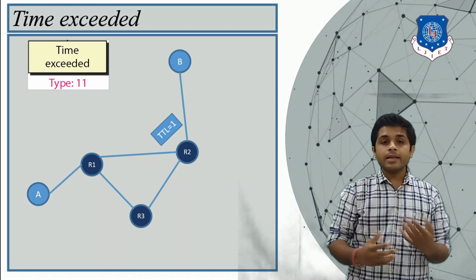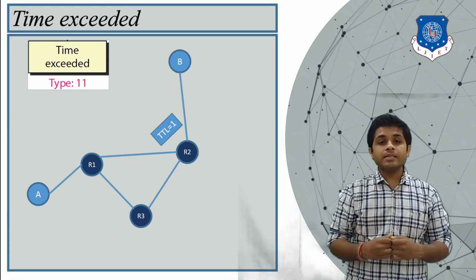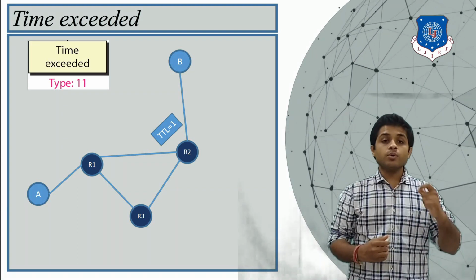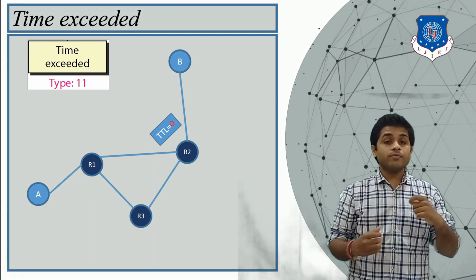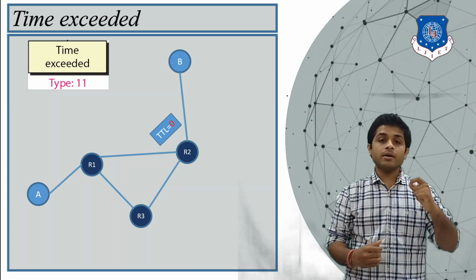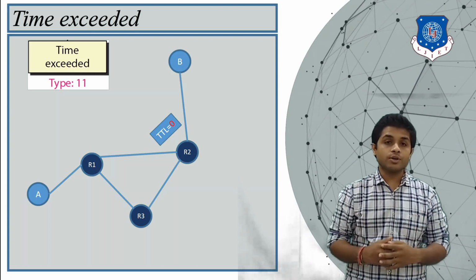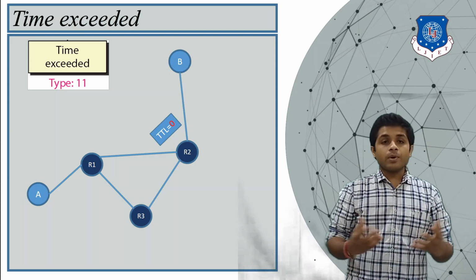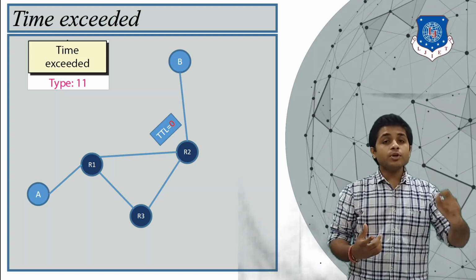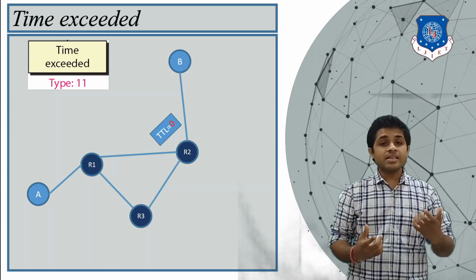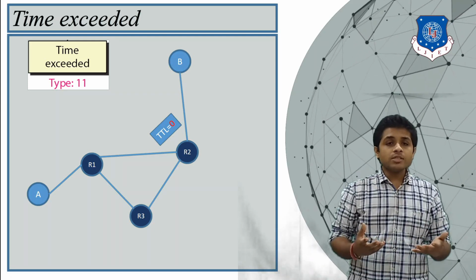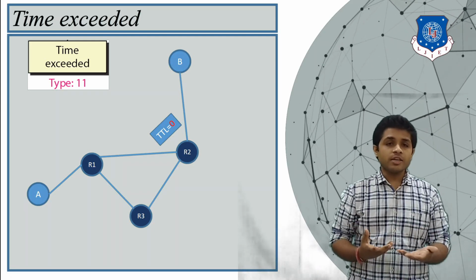Again, R2 will analyze the message. R2 will find that this message should be forwarded to B, and router R2 will reduce the time to live field by 1, so it becomes 0. So whenever any router receives a message in which the time to live field is 0, the router will discard the message. The question is why we need such a thing.